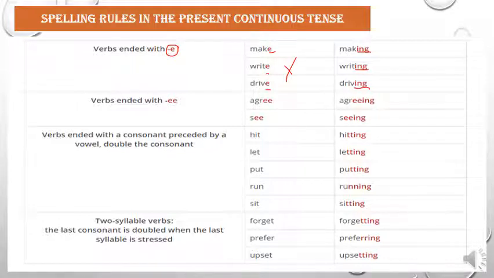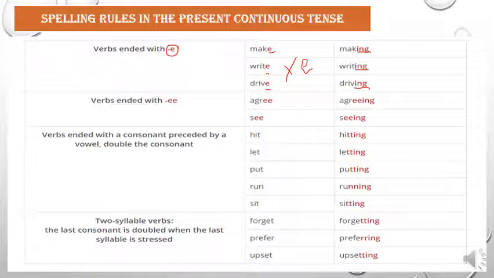So the change that we did here is that we dropped the E. We dropped the E, so we cancelled or we crossed or we dropped the E, and we added ing. Okay, so as you can see here, verbs that end with a silent E, we usually drop the E and add ing, like make, making, write, writing, and drive, driving.